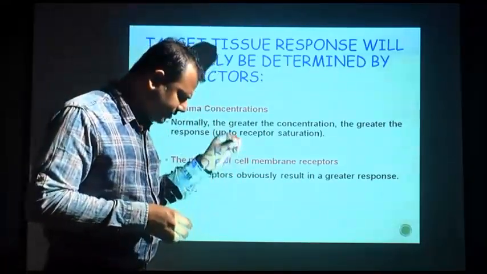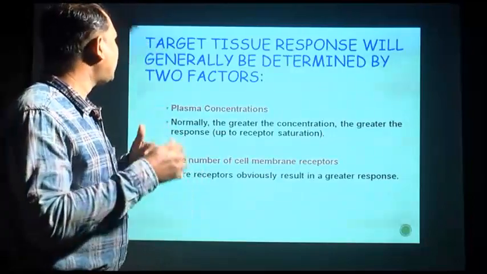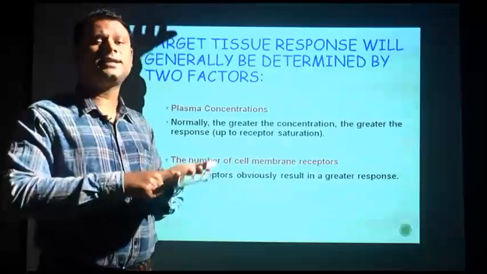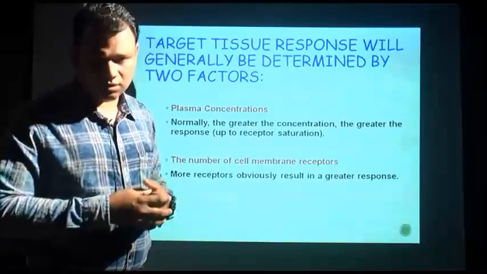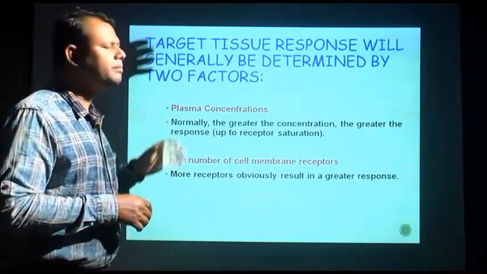So the concentration of the hormone in your plasma actually determines how it acts, or what will be the effect, at what extent the hormone will act on the tissue. And the second point is the number of cell membrane receptors.